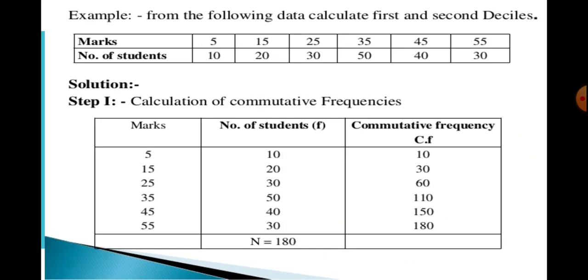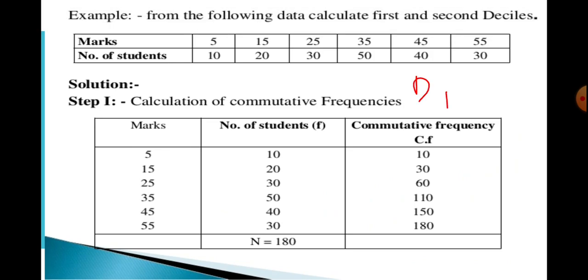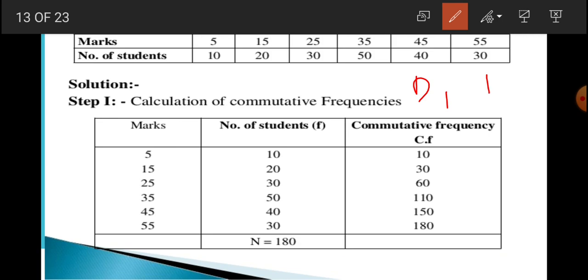Now, we have an example. From the following data, calculate first and second decile. Means we are to calculate D1 and D2. So, the very first step, to convert the series into a cumulative frequency series, we have converted the series into cumulative frequency. This is n is equal to 180.